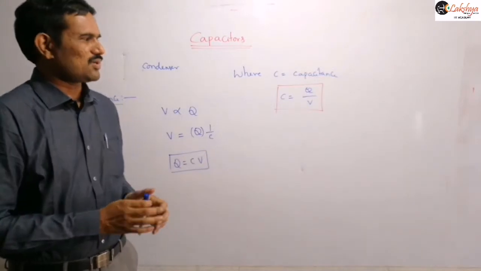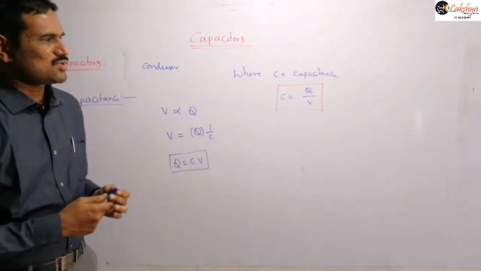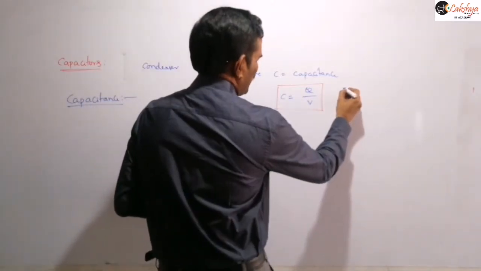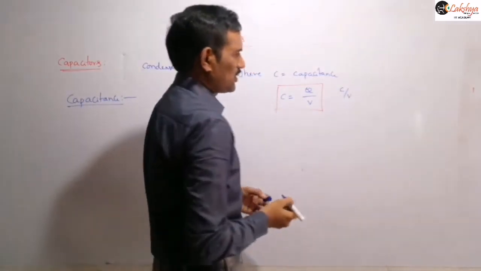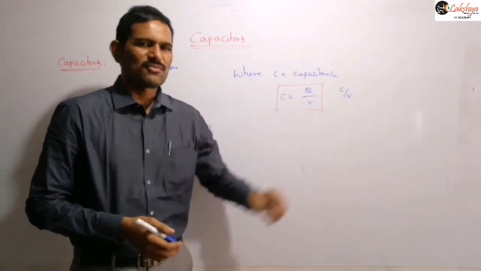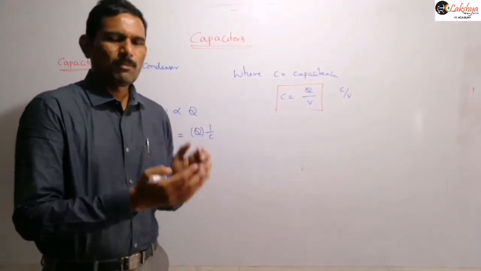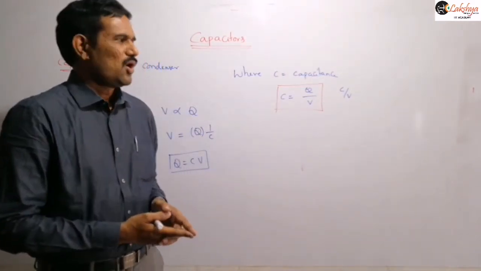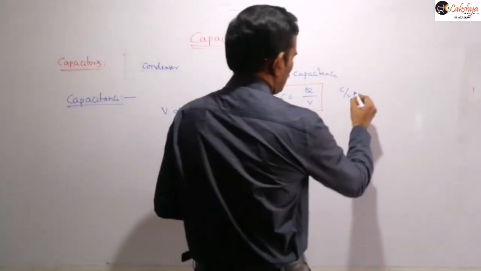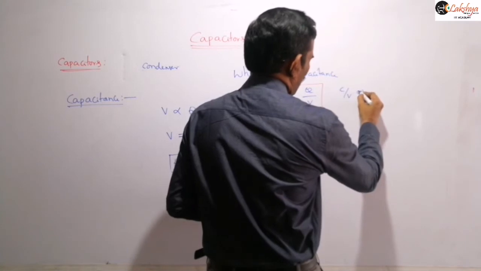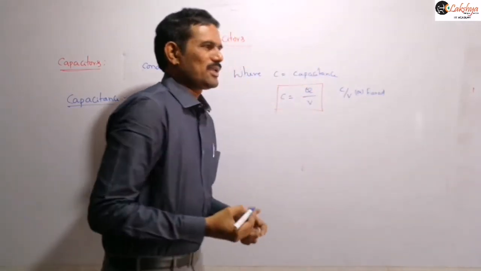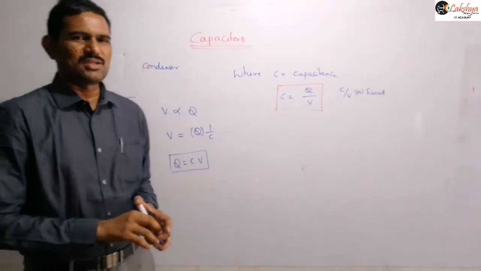From this expression you can write the units of the capacitance as coulomb per volt, right? Because this charge is expressed in coulombs and this potential difference is expressed in volt. So the unit is coulomb per volt, or that is also called farad, in remembrance of the name of the scientist Faraday.